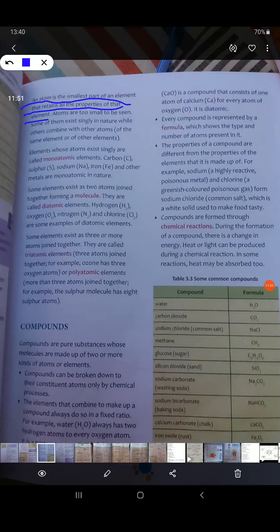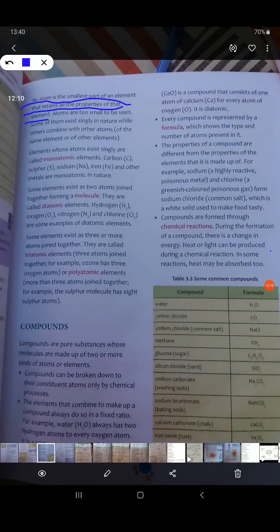As I told you, gold is yellow in color. Gold is a noble metal, it does not react. So a big piece of gold, a small piece of gold, or maybe one atom of gold, the properties of all of them will be the same. Okay. Atoms are very small, you cannot see them with your naked eyes.